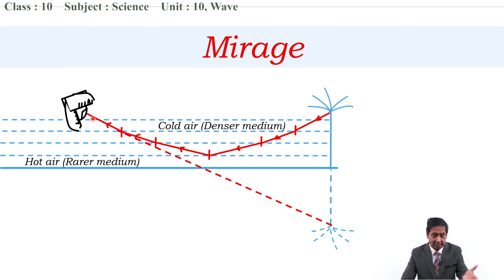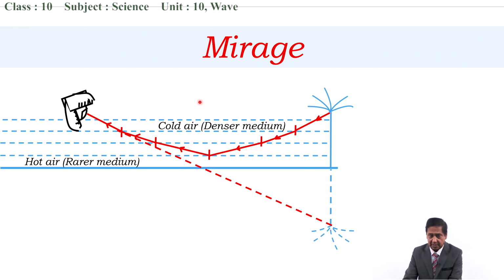What angle the light ray makes with our eye, the same if produced, the image of this object appears at its bottom and it is inverted. It gives the impression of a pool of water at the bottom of the tree. Yes, this is very interesting. There is no water at all, but this man will be confused about this tree. There is water just below the tree and its inverted image appears in this water. And this is called mirage.